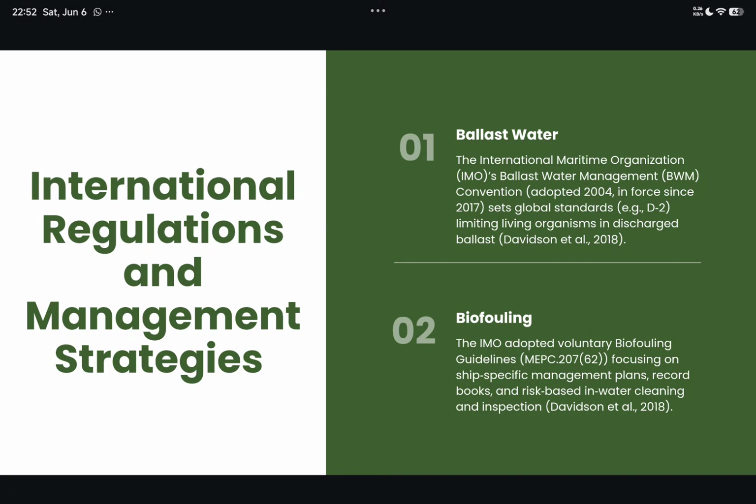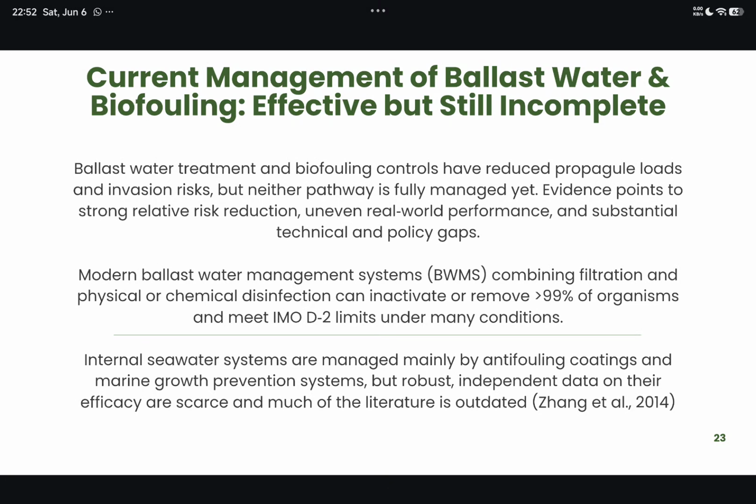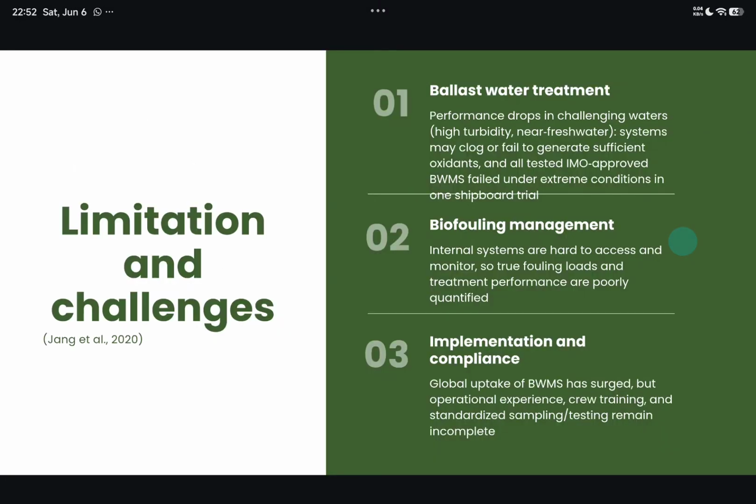International regulations are also being put in place to reduce the effect of invasive species coming from ballast water and also biofouling. The current management of ballast water and biofouling is effective but still incomplete because it has been done but not everyone practices it.